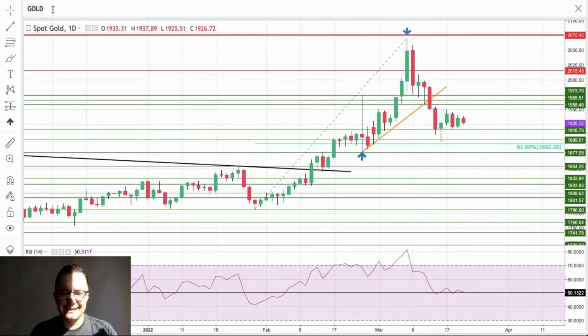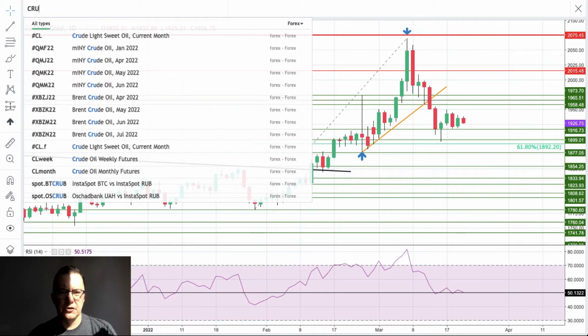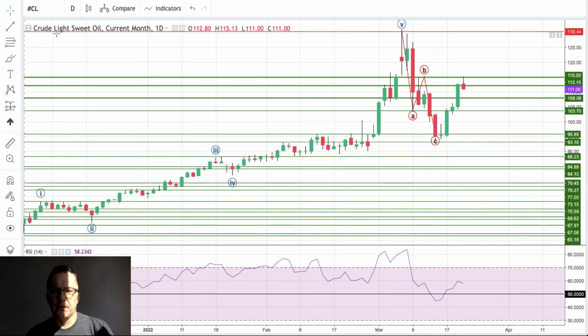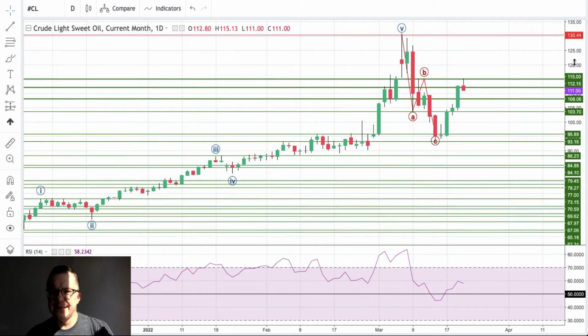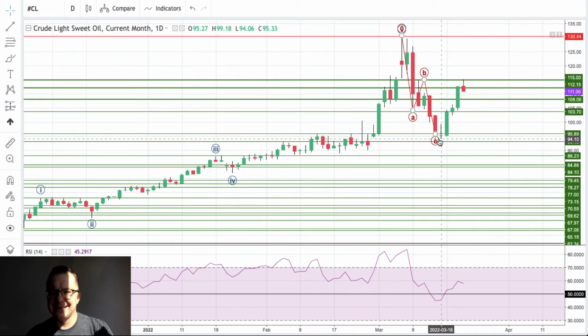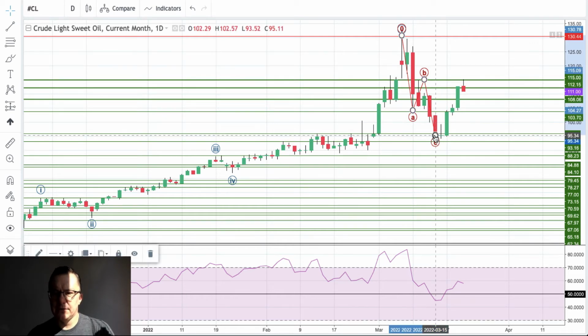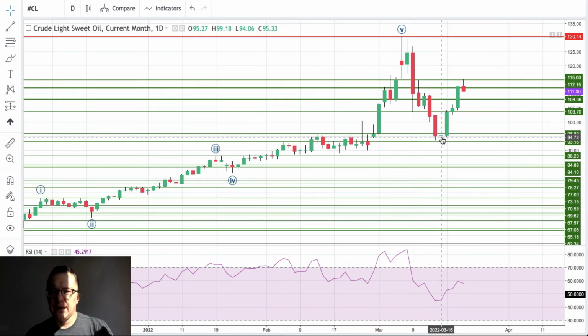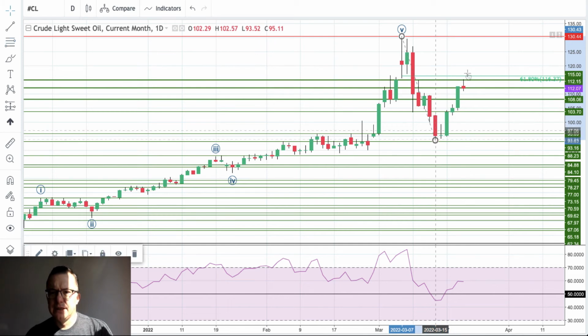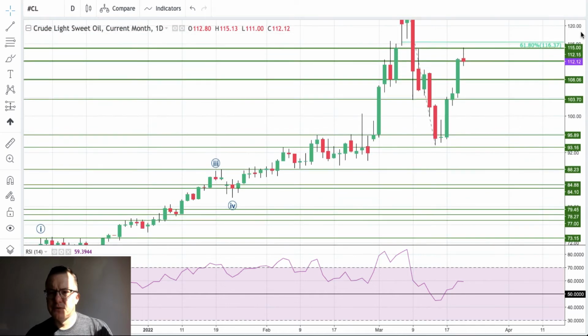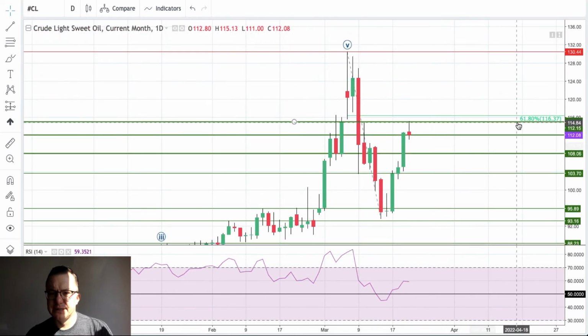And last but not least, let's take a look at crude oil. Current month contract. There you go, ABC pattern to the downside. This is a three-wave corrective decline as predicted. So right now it's completed, so ABC is done. After the wave C had been completed, we have a bounce to the upside. Let's see how much we have retraced. I think it will be around 61%. There you go, 61%, almost to the pip. 116.37 is the level of the 61% retracement.